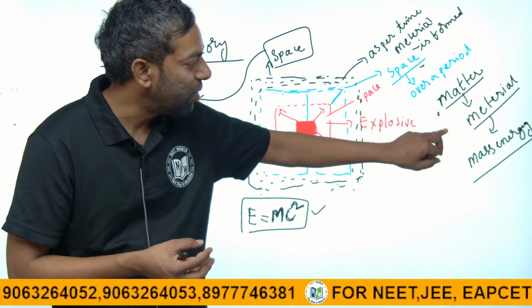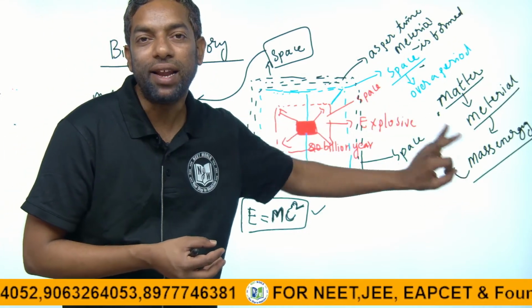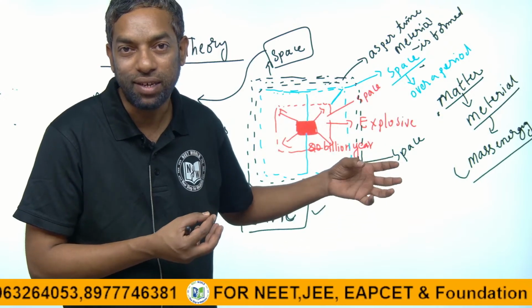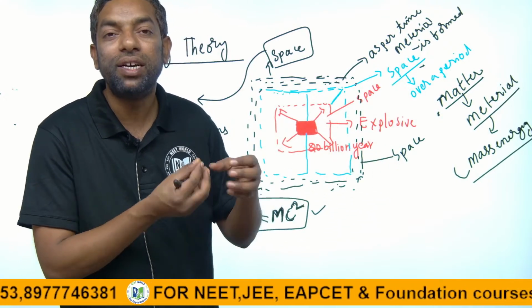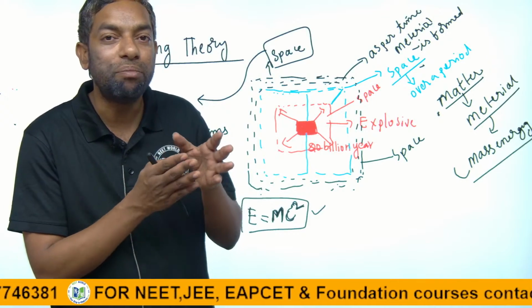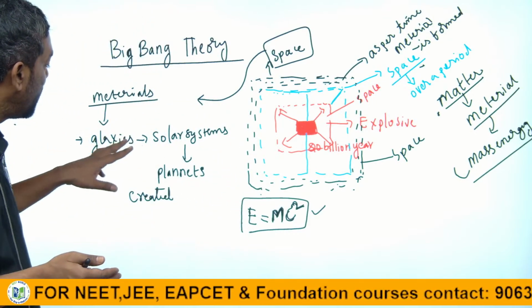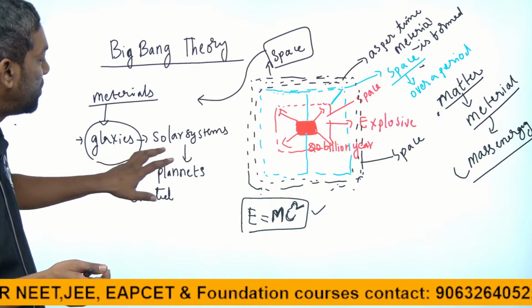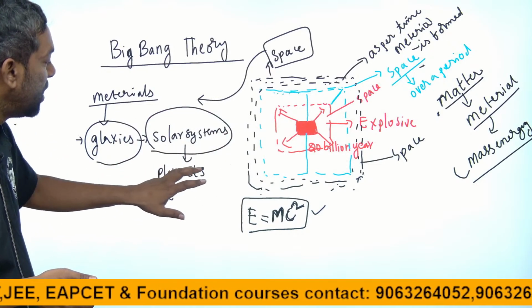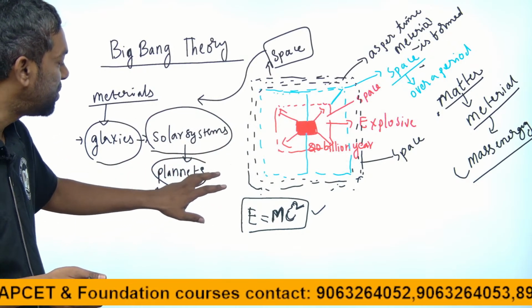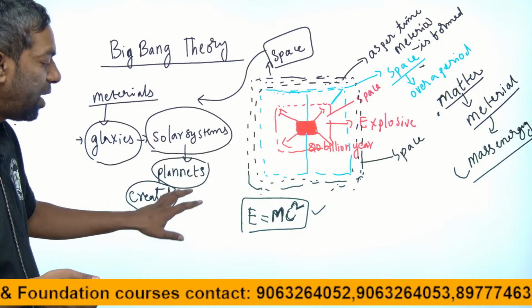That matter further created mass energy. Through gravitational forces, the mass created materials such as galaxies and solar systems. In the galaxy there are planets, and in the solar system they were created.